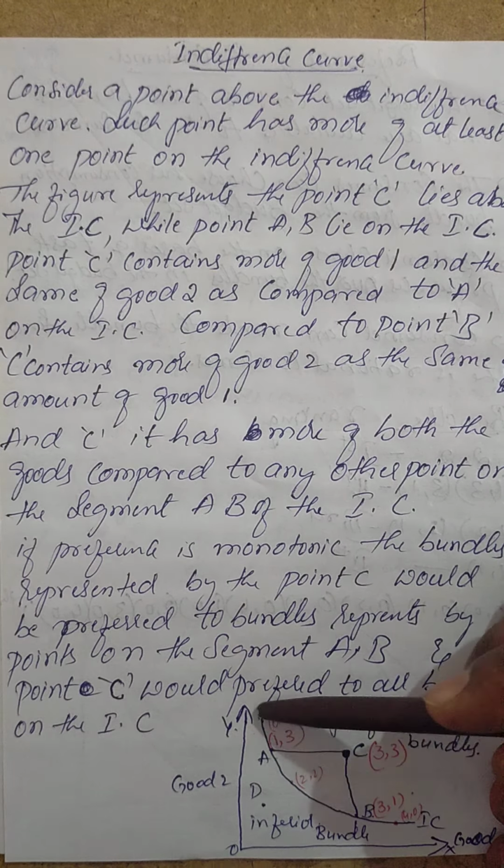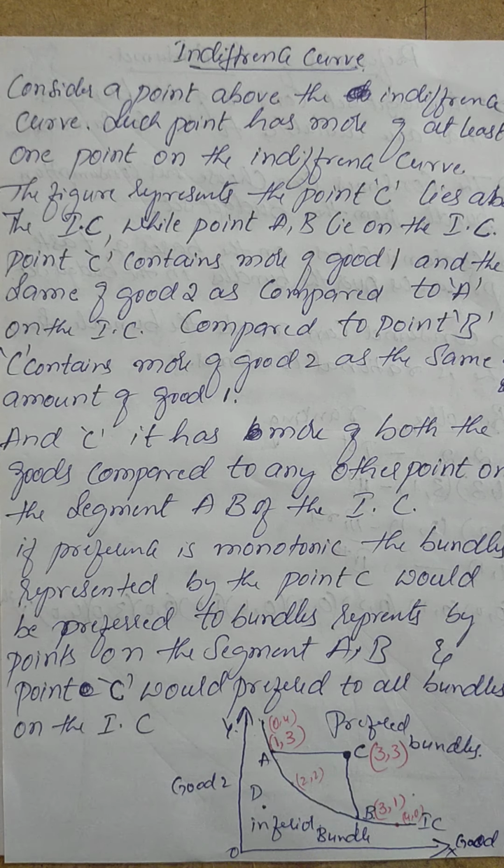So if the preference is monotonic, as I said before, the bundle represented by the point C would be preferred to the bundle represented by the point A, isn't it? If a consumer is monotonic, or a rational consumer giving preferences as monotonicity, he prefers this, which consists of more than AB. And point C would be preferred to all the bundles on the IC. Whichever bundles are on the IC, this particular one is more than that.